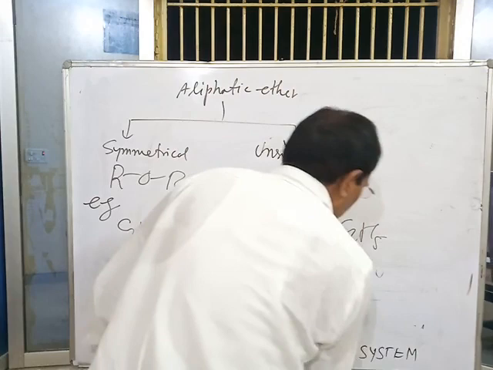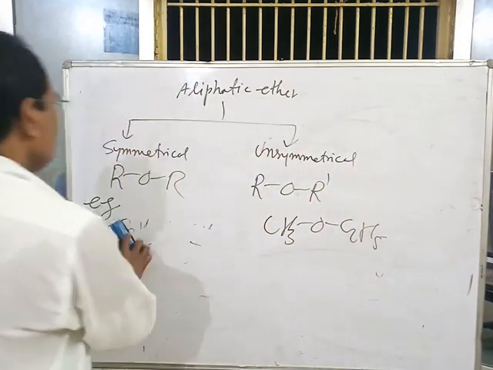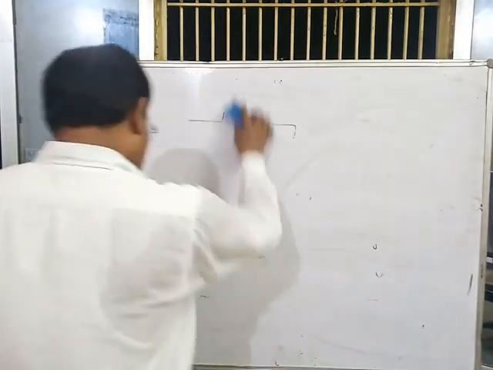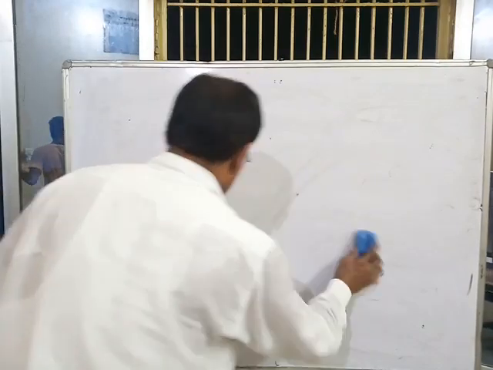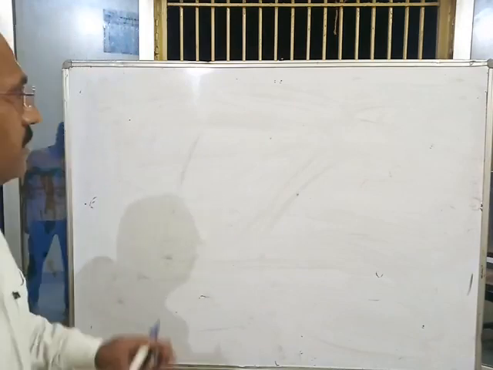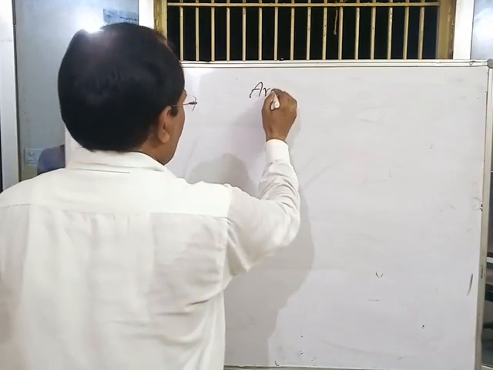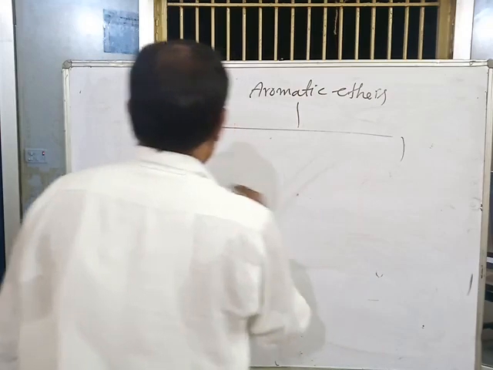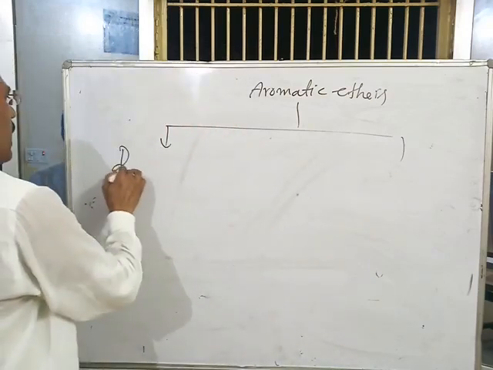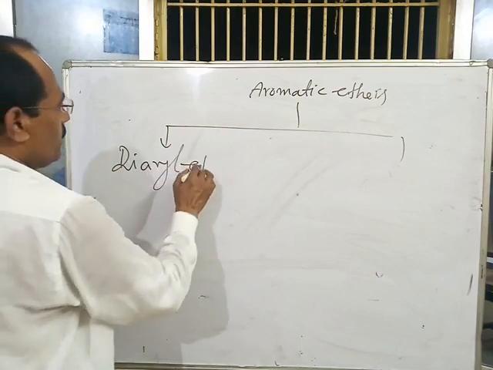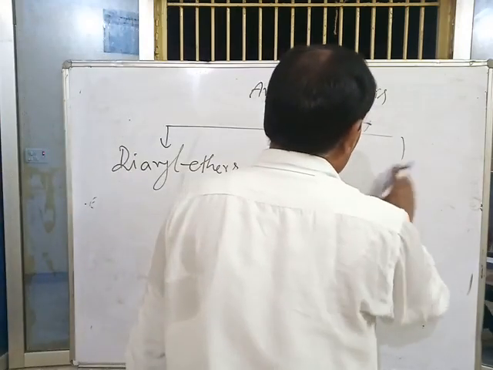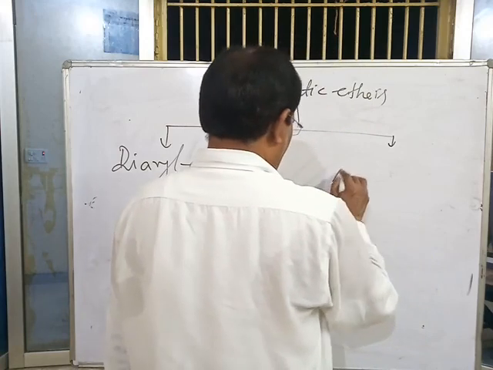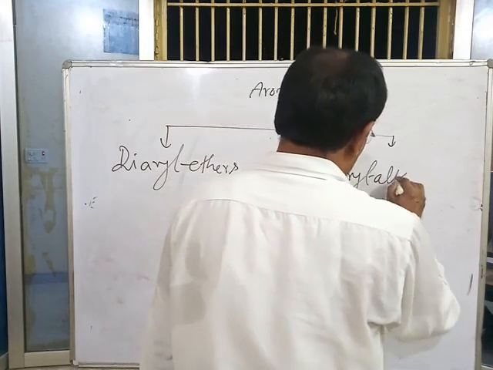Now, aromatic ethers. Aromatic ethers may be classified into two types: one is diaryl ethers and the other is aryl alkyl ethers.